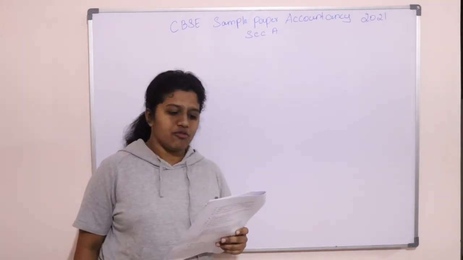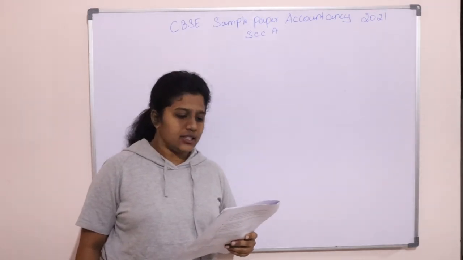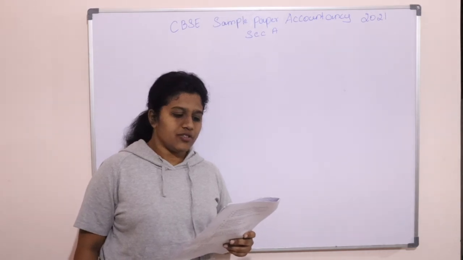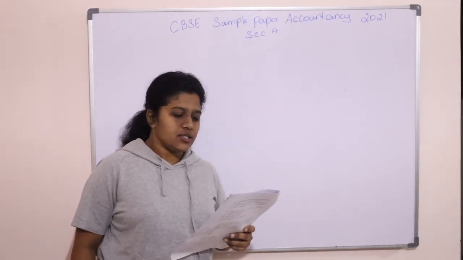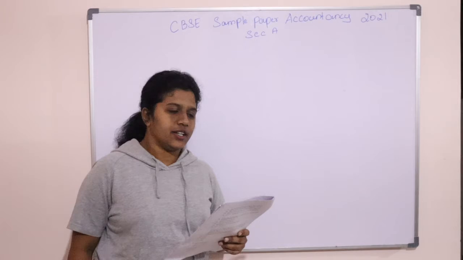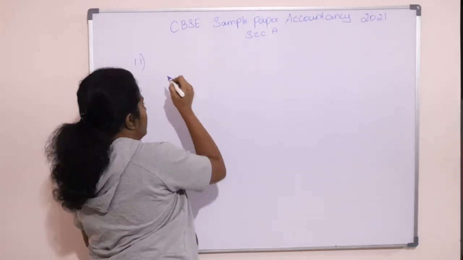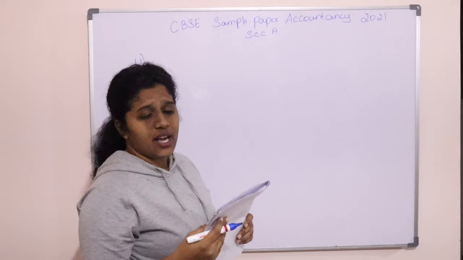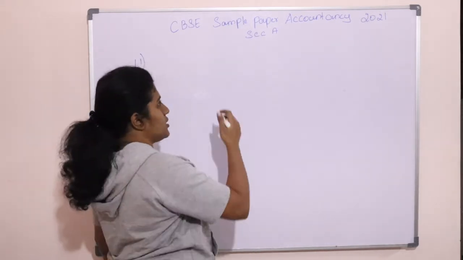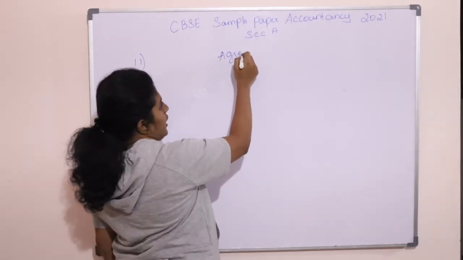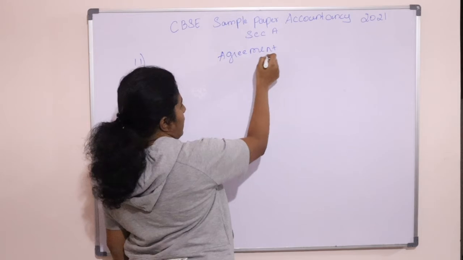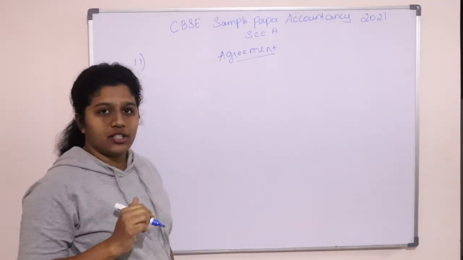In the absence of partnership deed, a partner is entitled to an interest on the amount of additional capital advanced by him to the firm at the rate of. Now they are asking us what will be the interest on the capital in the absence of the deed. What is deed? It is the agreement which they enter among themselves when they are starting the partnership. Okay, so that is partnership deed.